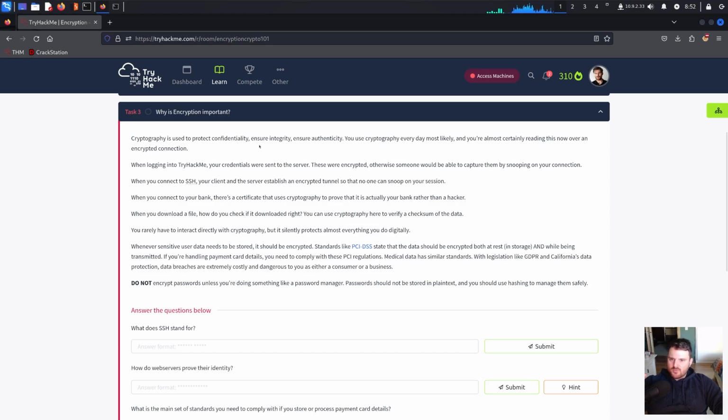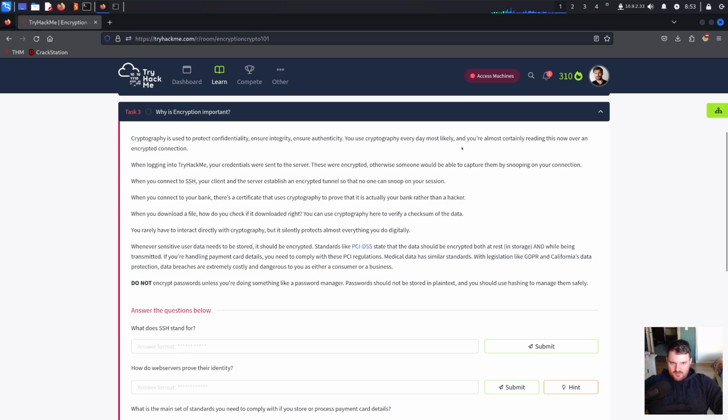Cryptography is used to protect confidentiality, ensure integrity, ensure authenticity. If you verify the first letter in these 3 words, you will see CIA. In cybersecurity, you will hear about this concept of confidentiality, integrity, authenticity, for short, CIA.